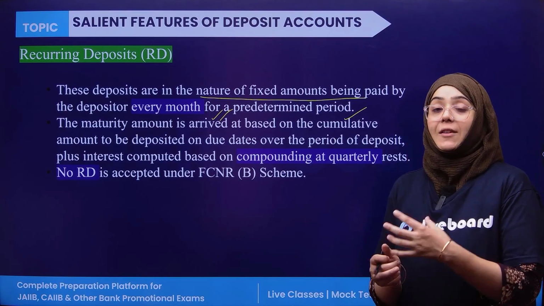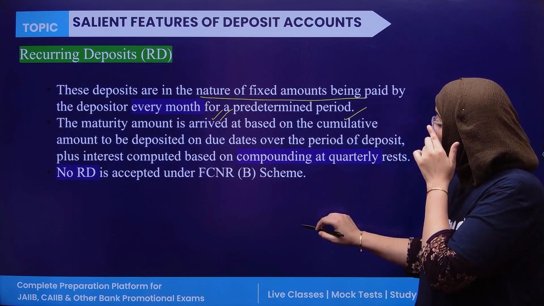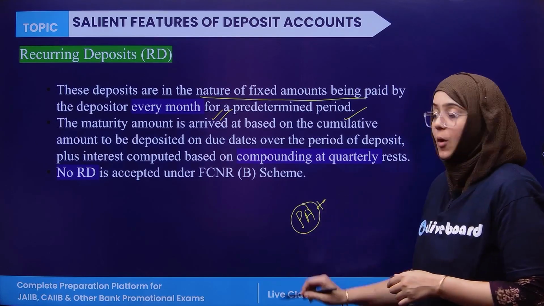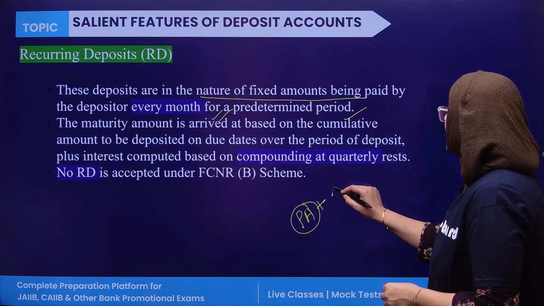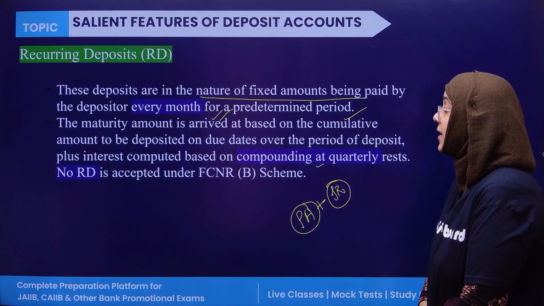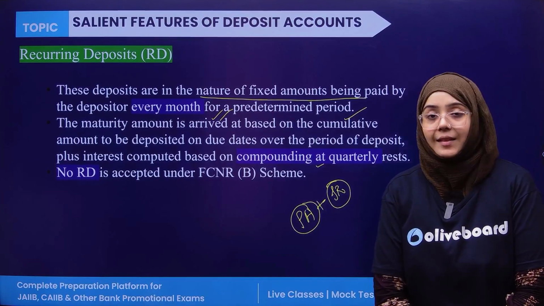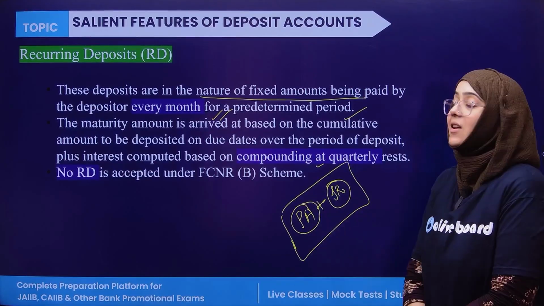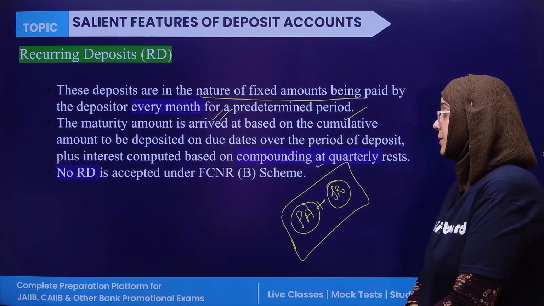So the maturity amount is the principal amount of the complete time period you have deposited plus the interest, calculated on a compounding basis quarterly. This is the complete maturity amount which is disbursed after a certain time period.